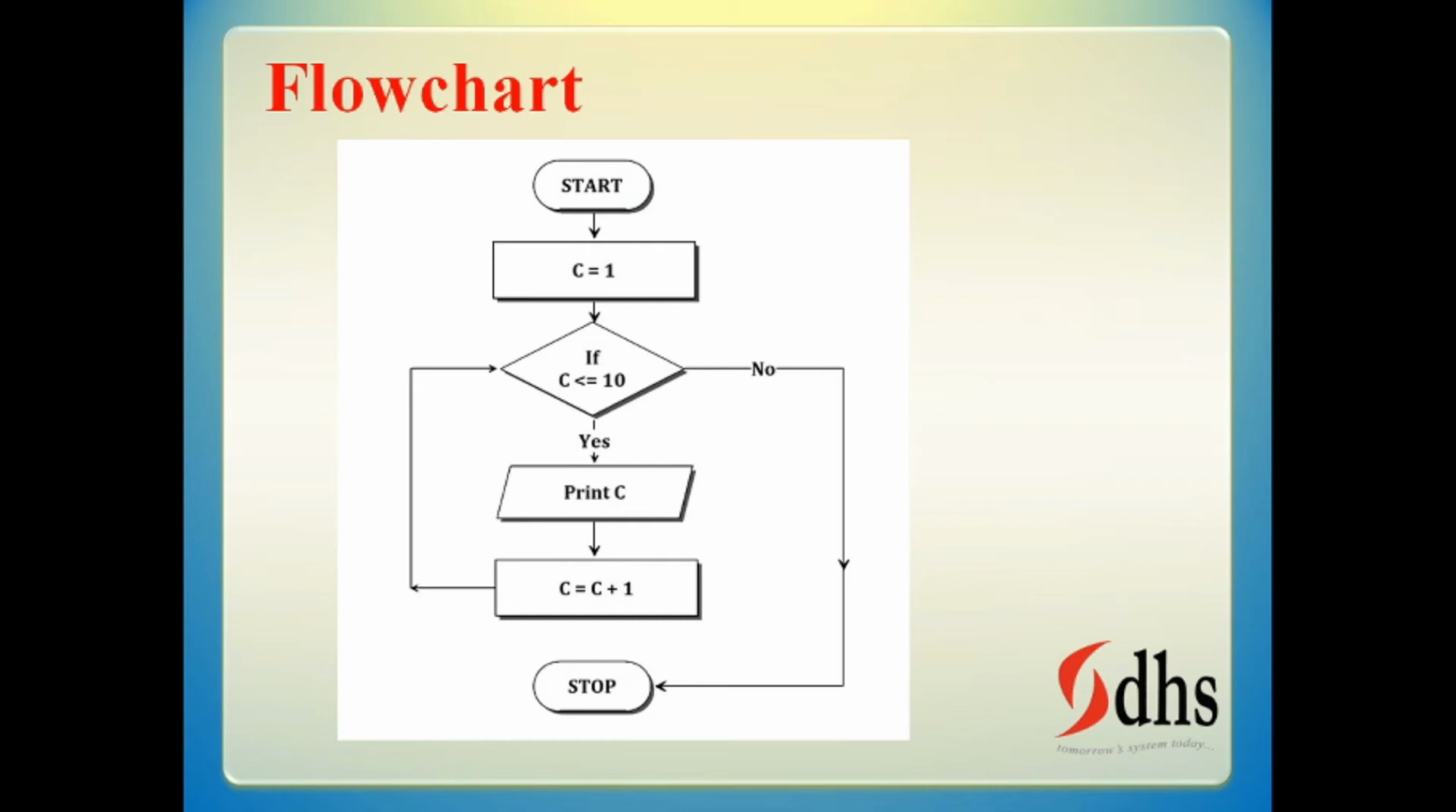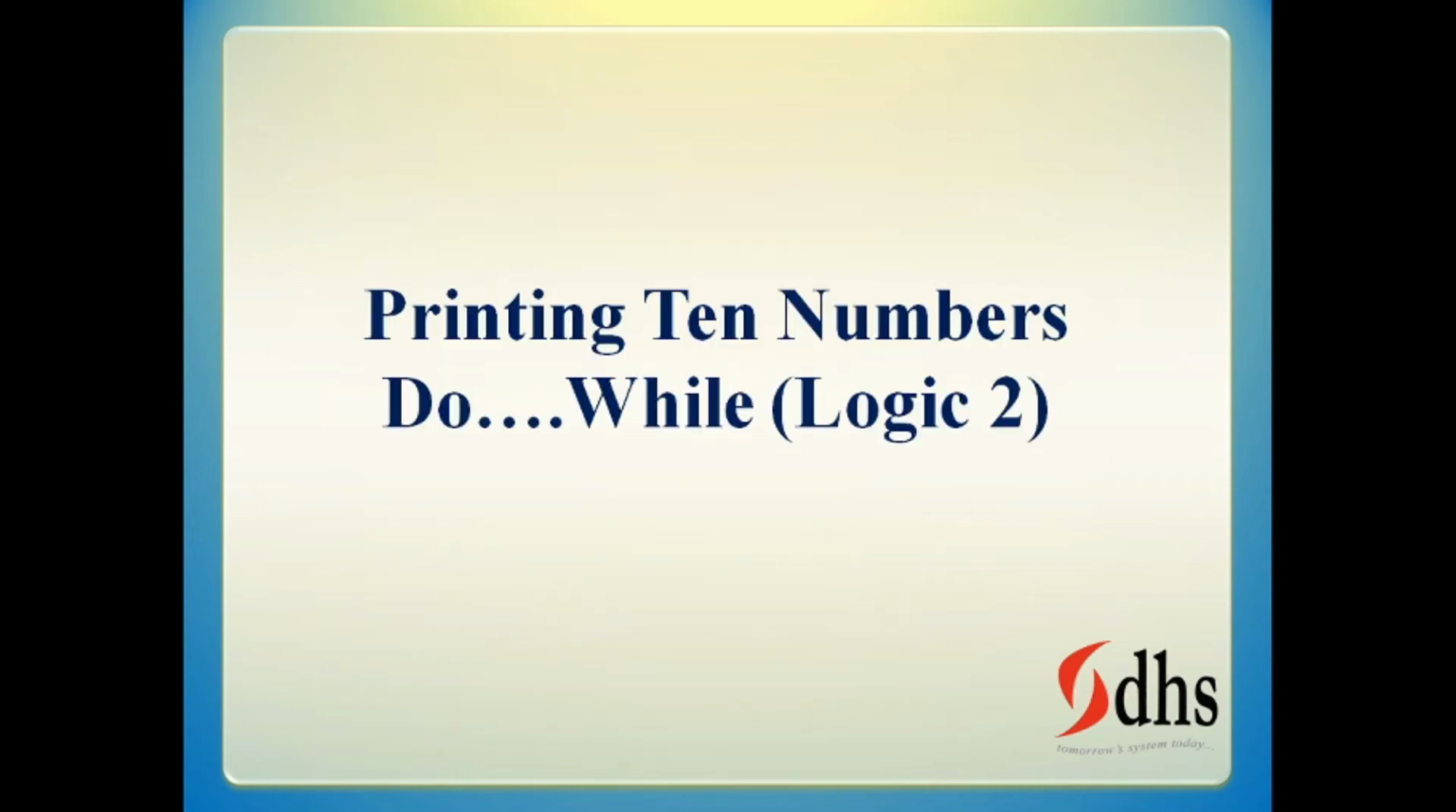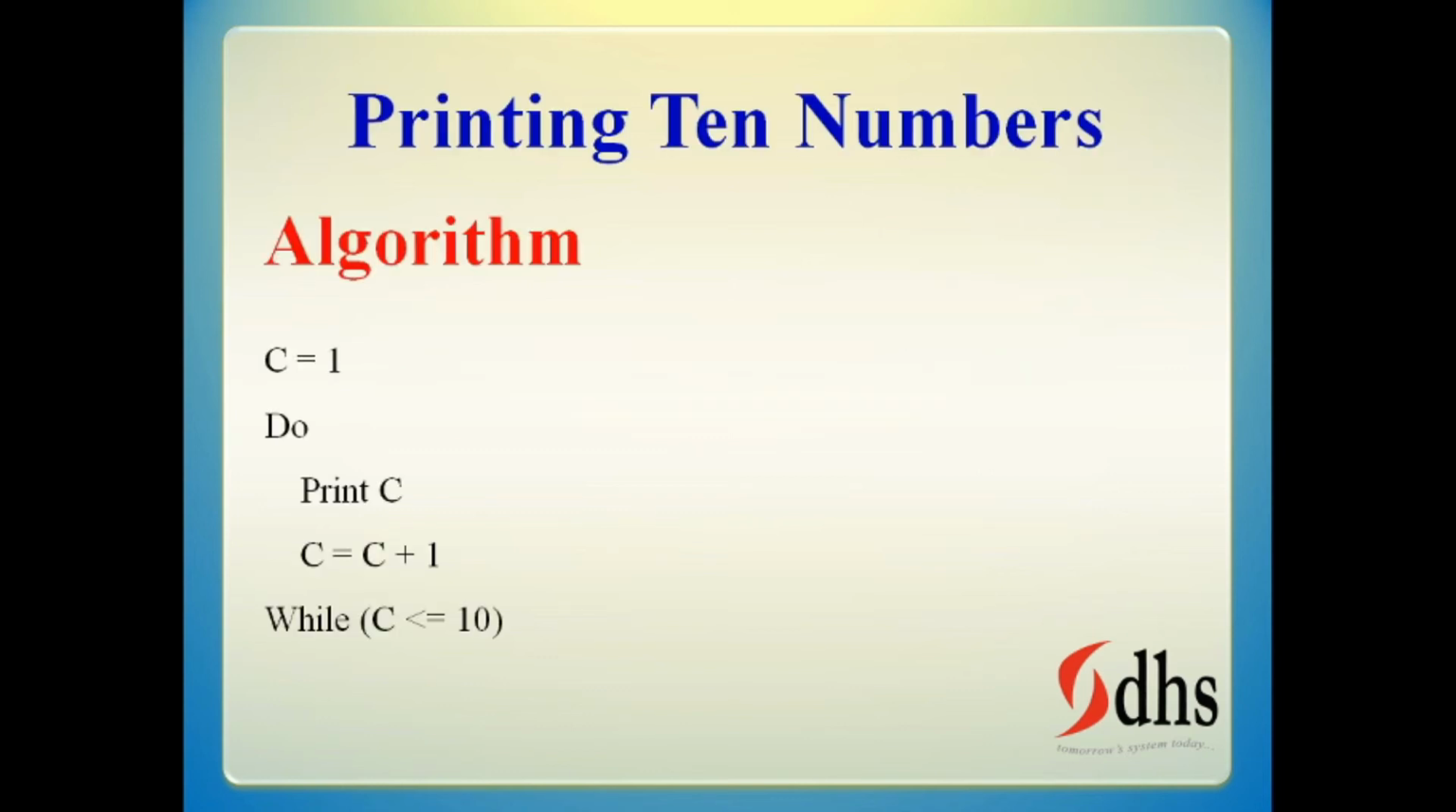You can understand. Now printing 10 numbers using a do while loop. Here the algorithm: C equal to 1. Do print C, we are printing 1. C equal to C plus 1 becomes 2. While C is less than or equal to 10, yes, 2 is less than or equal to 10. Again it will go and print. When we want to execute the previous statements again, at that time only we check the condition. In the previous loop we check the condition on entering; here we check the condition at the exit point.